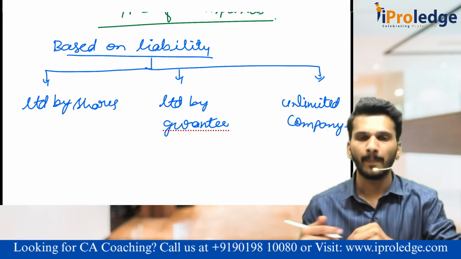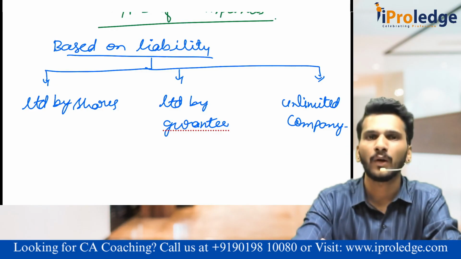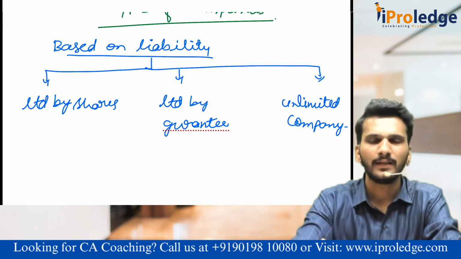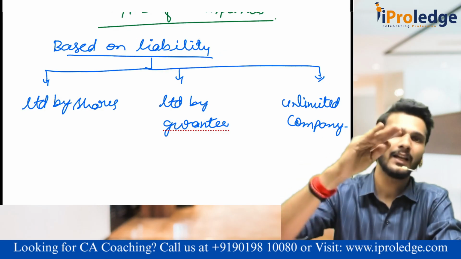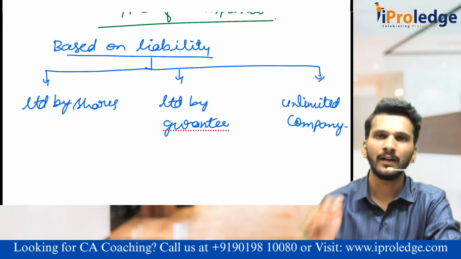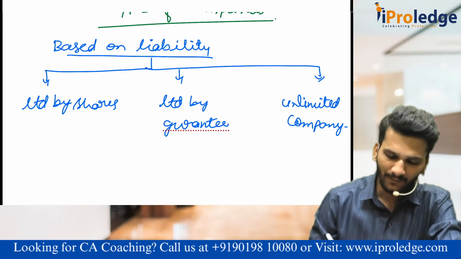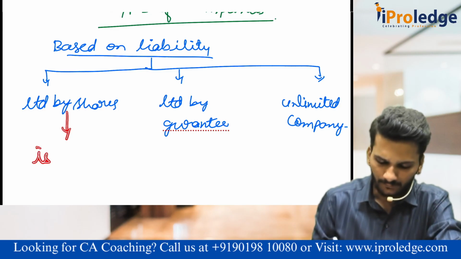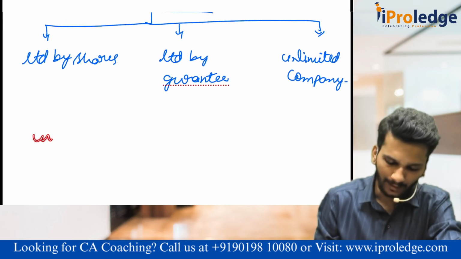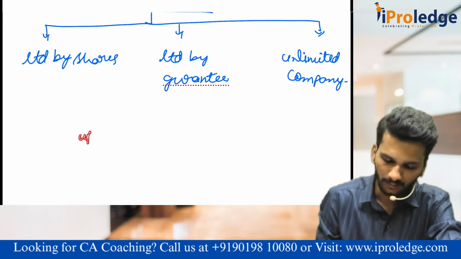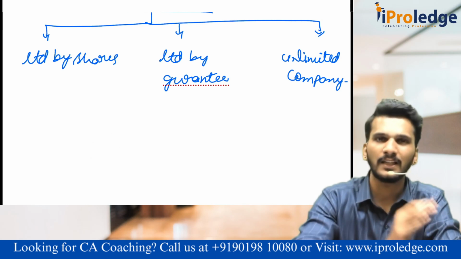Unlimited company. Again, we already discussed it. I am not repeating this again. I'll just discuss in a line and we'll move forward. The company limited by shares: when I say liability, we are discussing the liability of the members towards the company, not the liability of the company towards the outsiders. You should keep this in mind always. When I say company limited by shares, the liability of the members of the company is to the extent of unpaid value of shares. Whatever the unpaid value of the shares is, that is our liability.